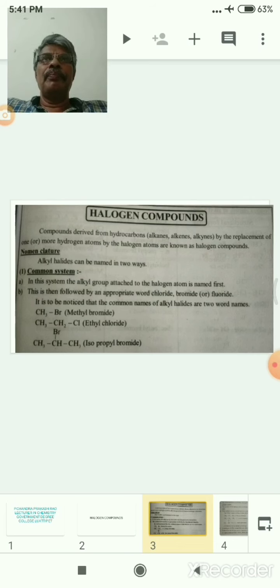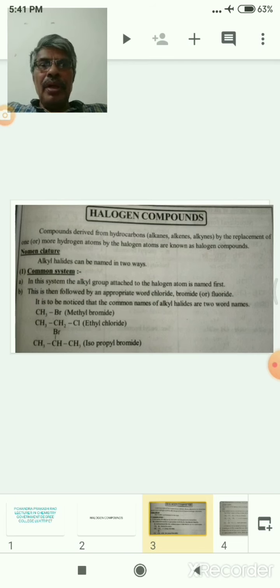Chlorobenzene, bromobenzene, iodobenzene: these are the aromatic halo compounds. Methyl chloride, ethyl chloride, isopropyl chloride, secondary butyl chloride: these are the aliphatic.